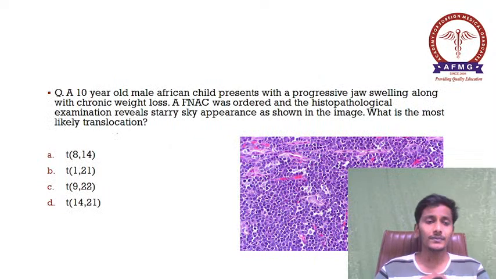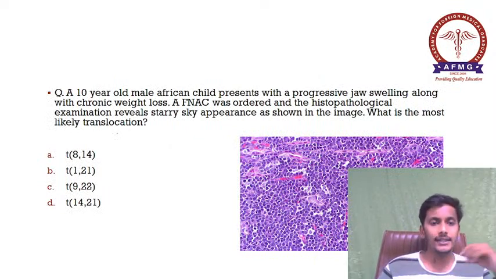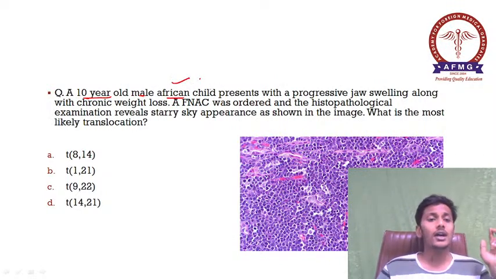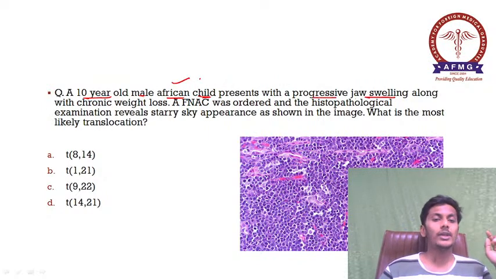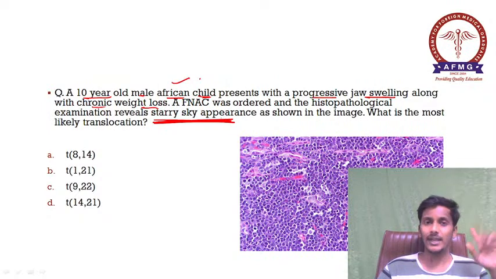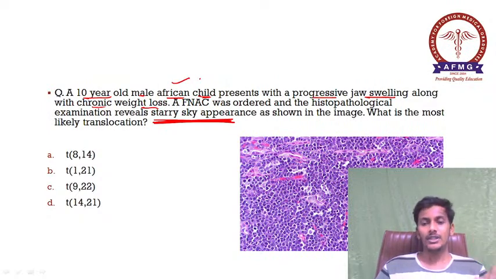Moving further, next question. A 10-year-old male African child. I'm not sure if African was given in the question, some students have given the recall. A 10-year-old male African child presents with a progressive jaw swelling along with chronic weight loss. A FNAC was ordered, that is fine needle aspiration cytology, and the histopathological examination reveals a starry sky appearance, very characteristic, which is shown in the image below.